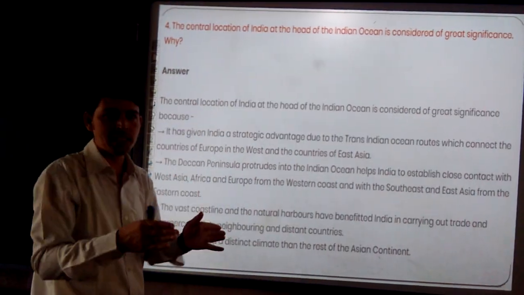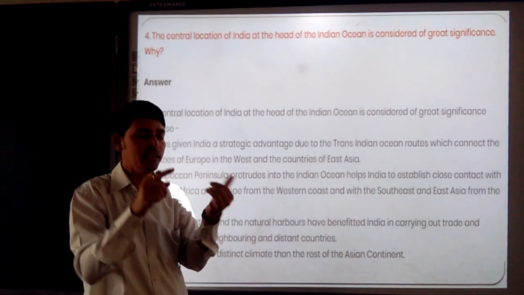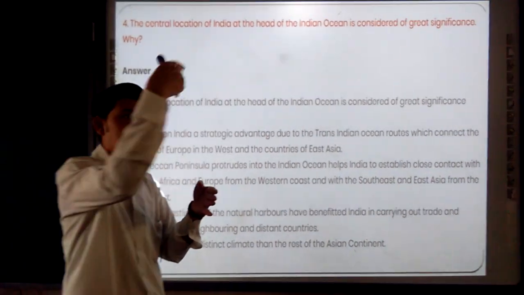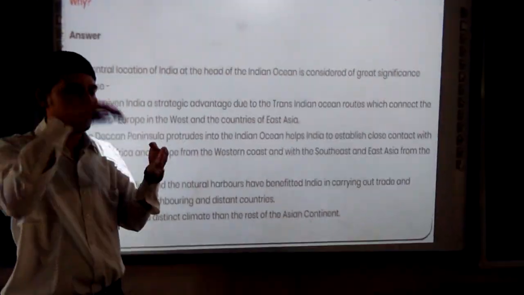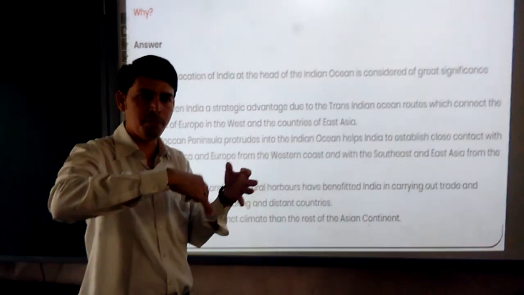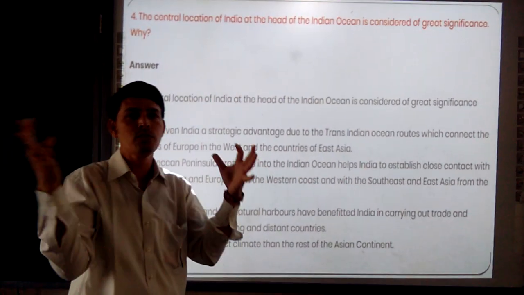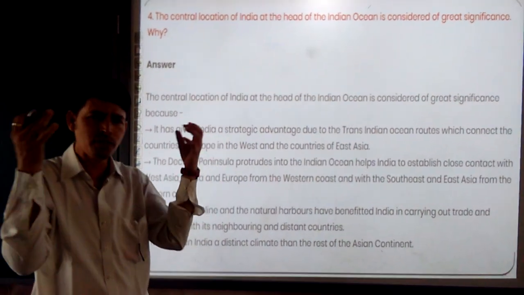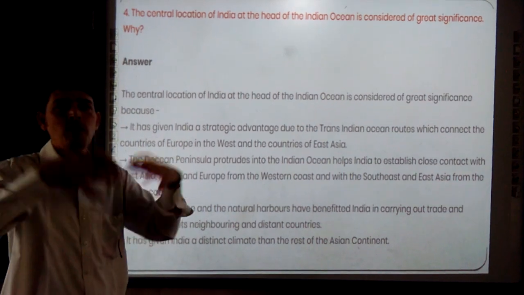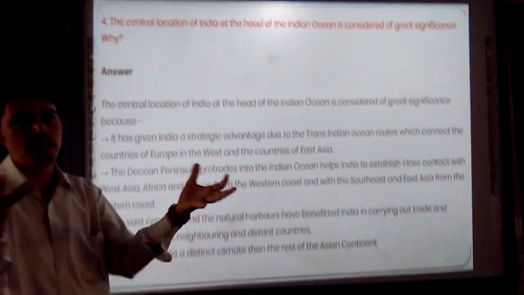But with the help of the passes also, we will discuss in the next chapter which talks about the passes. Nathula is there, Shipki La is there, Bomdila. From these passes, many travelers traveled to India, and Ibn Battuta is one example. They used to come to India, share knowledge, learn in India, come to Nalanda University and get more knowledge. That's why our religion, Buddhism, spread outside to Sri Lanka and China.